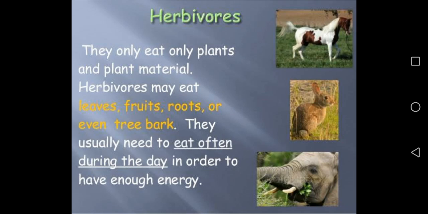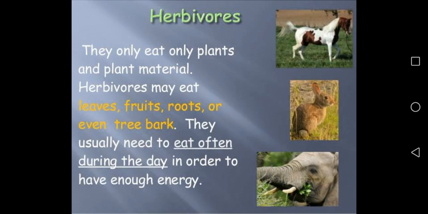So zebra, giraffe, cow, goat, deer, horse, rabbit, elephant, all these have sharp front teeth. Why? To cut the grass. And they have broad back teeth to chew and grind them. Clear? So these types of animals are called herbivores. They eat plants, herbs, shrubs, leaves of trees. Okay, is it clear?